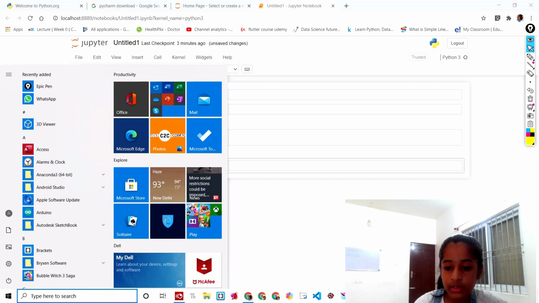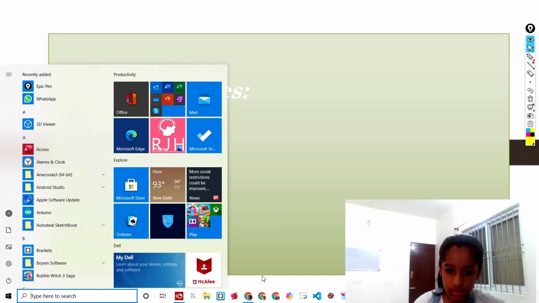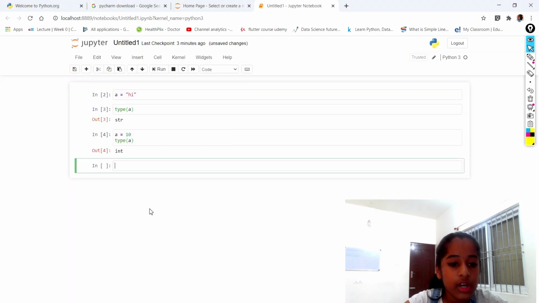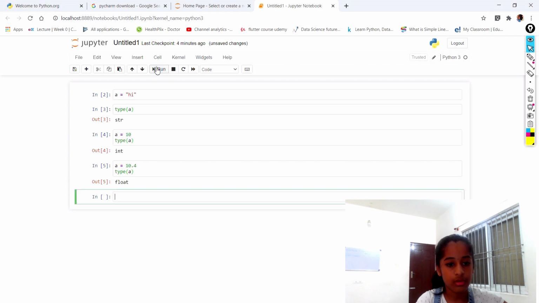So let's go to our other data types now. Next you have a float. As I told you guys, what's a float? Let's see it again. Now let's say a is equal to 10.4. This cannot be called an integer, nor can a negative one. Let's check the type of it. You guys can see it's float.